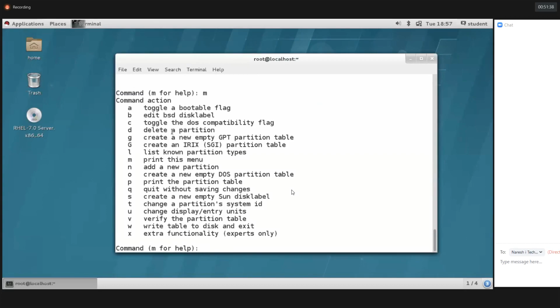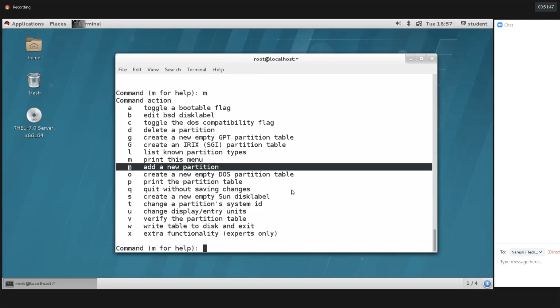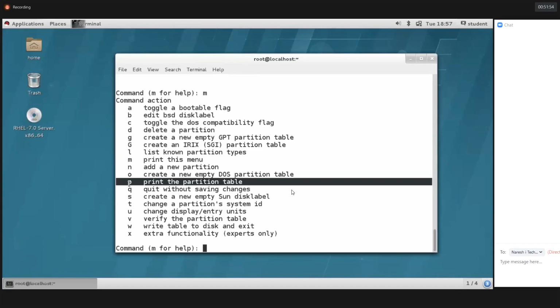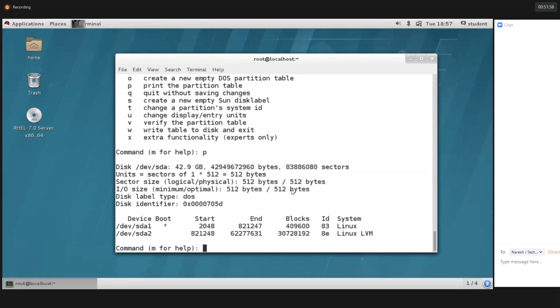You can create a partition, delete a partition, or change the type of a partition. Now my target is to create a new partition. To list the partition table, that means to print the partition table, use p. Use p, then hit enter.